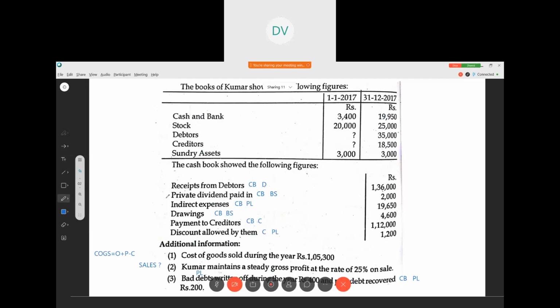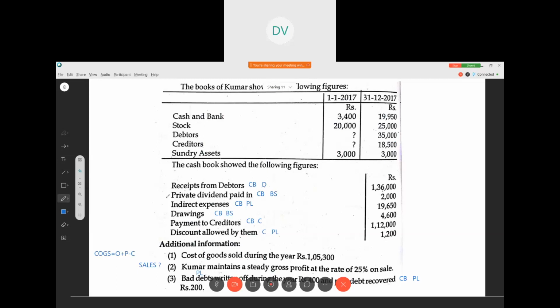Now we have to calculate credit purchases. Okay. How do we calculate credit purchases? See, you know, in the trading account, usually opening stock, purchases, direct expenses, sales, closing stock, all those things will be there, right?